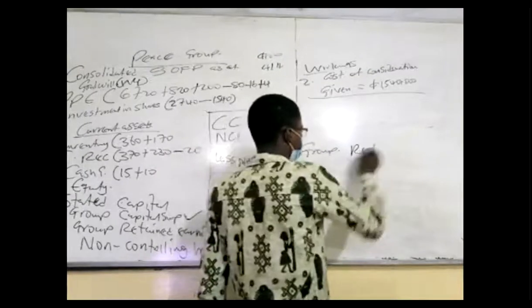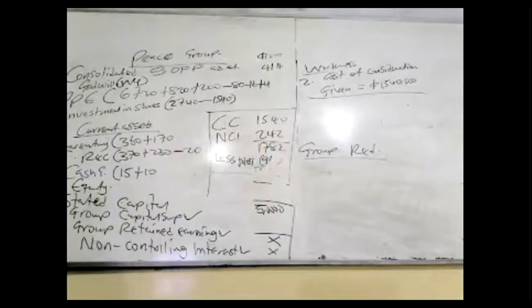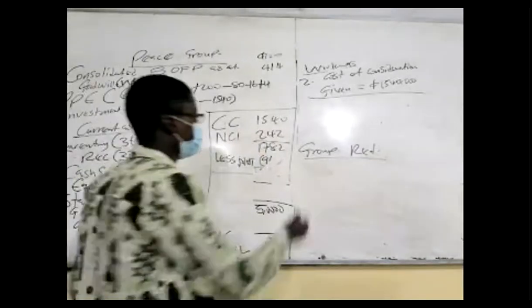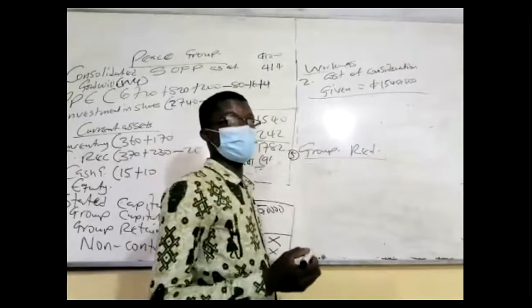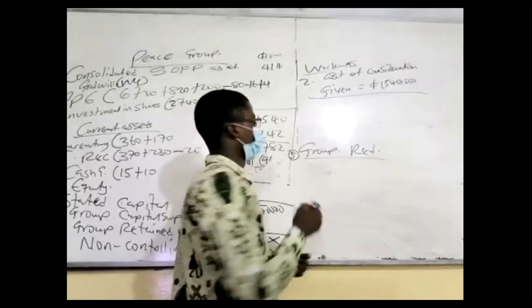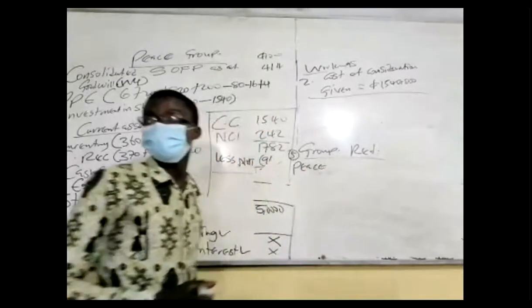Group retained earnings. Now, when you start with the group retained earnings, here, all of the parent's group retained earnings, that's working number 5. All of the parent's, what's the parent? Mention his name. Peace. Peace is the head of what? The group. Is a parent.